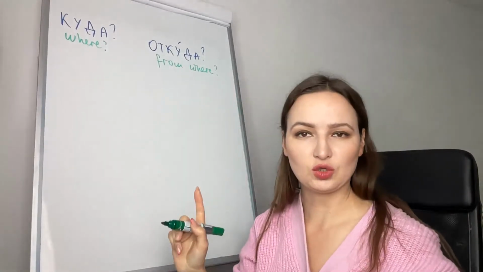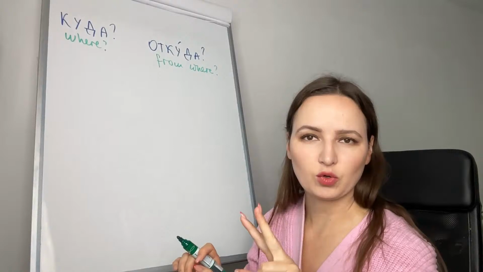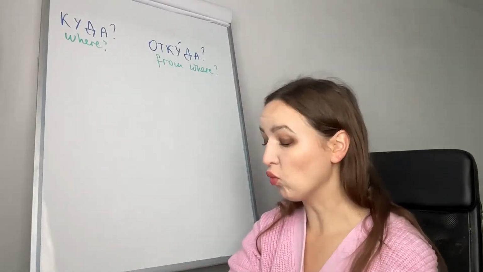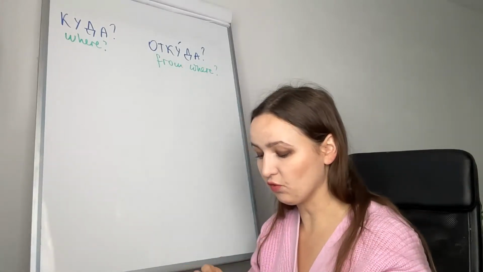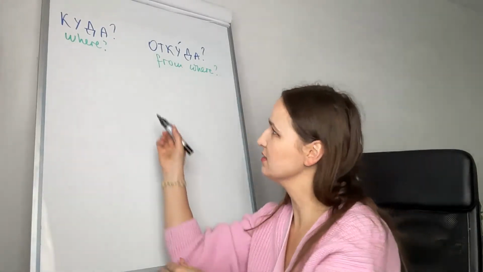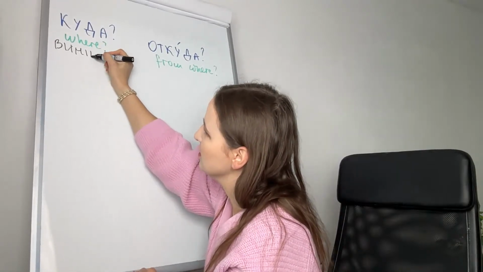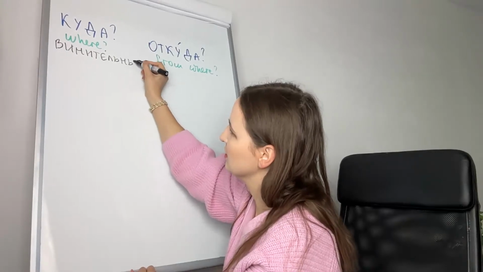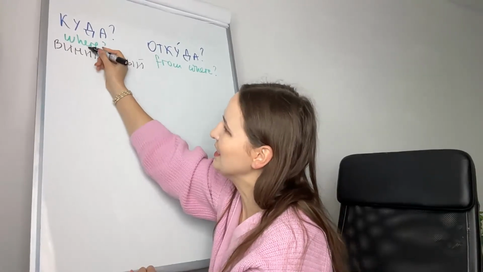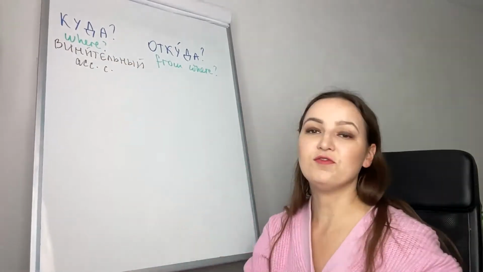And these two question words are the questions for two very important Russian cases. Куда is for accusative case, винительный падеж. Винительный is accusative case.